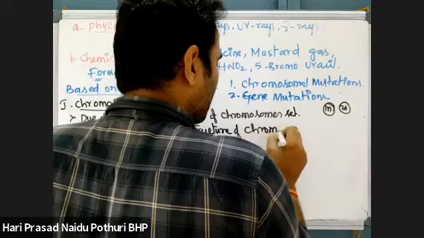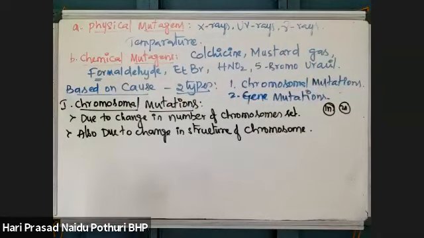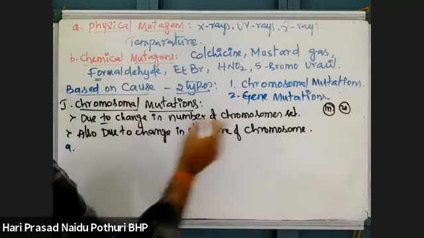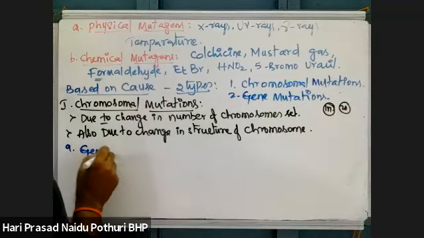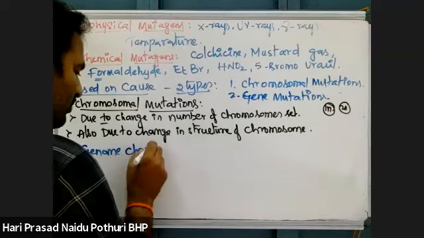Based on these two, they are again divided into two subtypes. The first one, changes in the sets of the chromosome, is called genomic changes.